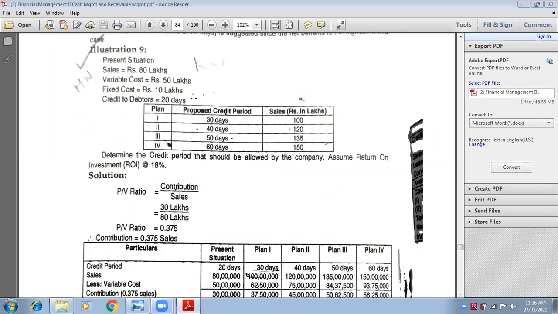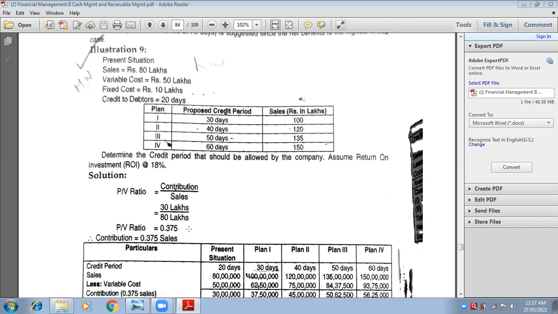Very good. What is in plan 1? 30 days. Go on writing also. Plan 2? 40 days. Very good. Plan 3? 50 days. And plan 4? 60 days.